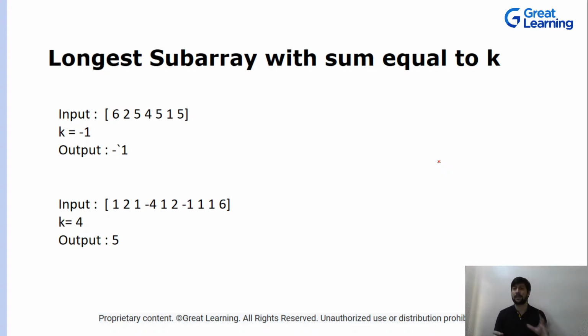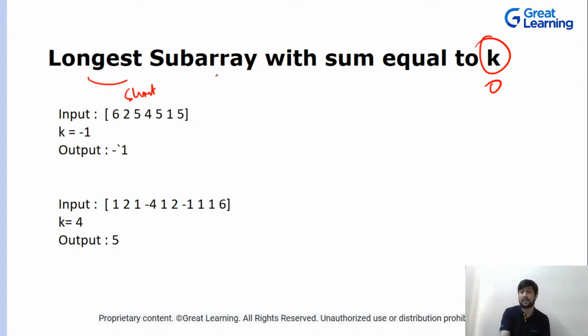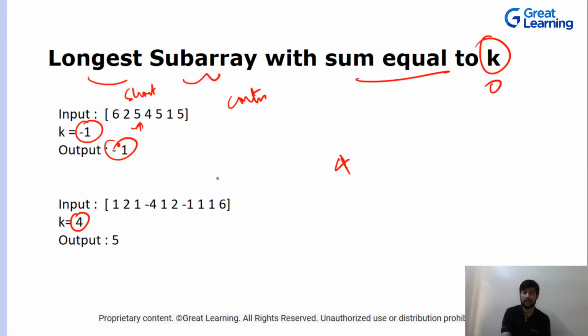Okay, so the longest subarray with sum equal to k. Now this question can be sum equal to k, or sum equal to 0. Longest can be replaced with shortest, and subarray means contiguous, so it should be one after the other. Let's suppose the sum is -1, so there will be no such array, so we are returning -1. Now in this case, if k is equal to 4, that means the sum is equal to k. You need to find the longest subarray with sum equal to k. So the output is 5, the length of that longest subarray. Let's look at what that longest subarray will be.